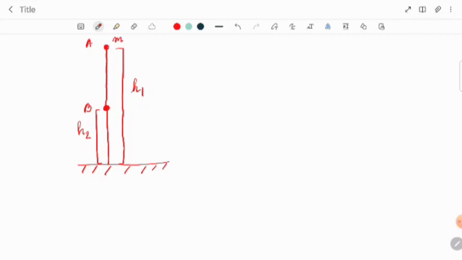So what will be the loss of potential energy? The potential energy at A will be mgh1, and the potential energy at B will be mgh2, right? Which point has greater potential energy? Obviously A, because mass is the same, g is the same, and h1 is more. h1 is the whole part, h2 is this much of the part.